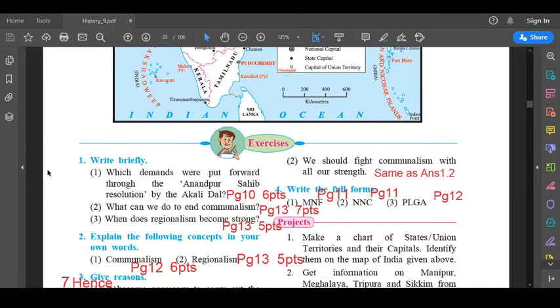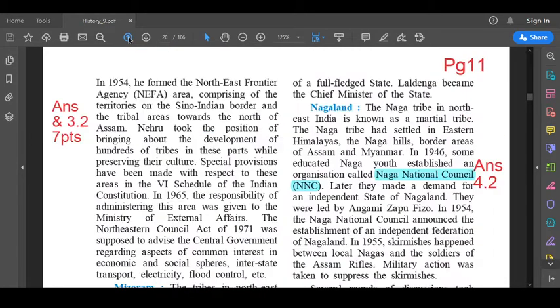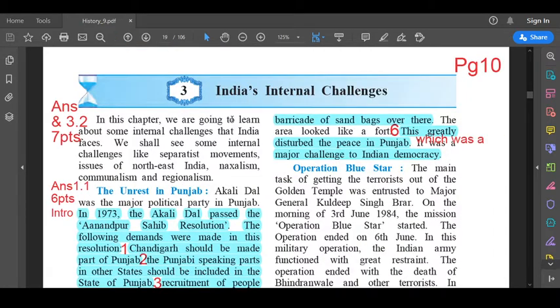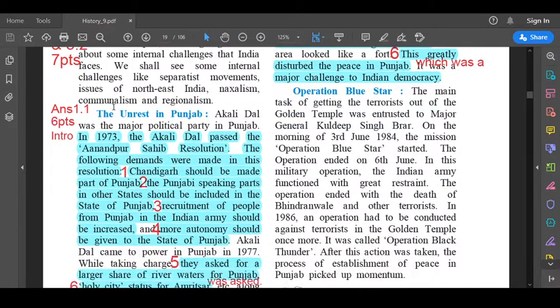The first question, write briefly. In that we'll see the first one. Which demands were put forward through the Anandpur Sahib resolution by the Akali Dal? The answer to this question is on page number 10. Left hand side, second paragraph. See, it is highlighted in blue. The unrest in Punjab. In that paragraph, see the third line.